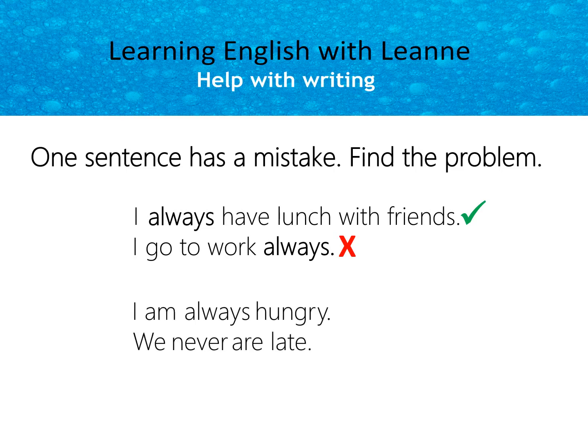2 more sentences for you. I am always hungry, or we never are late. Sentence number 2 is wrong. We have the be verb. Never is before the be verb. This is wrong. Number 1 is good. I am always hungry. Always is after the be verb.